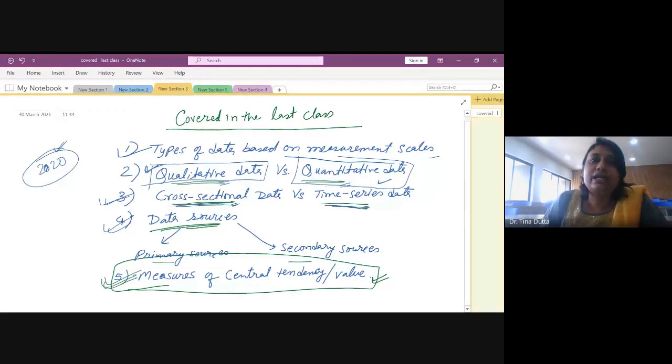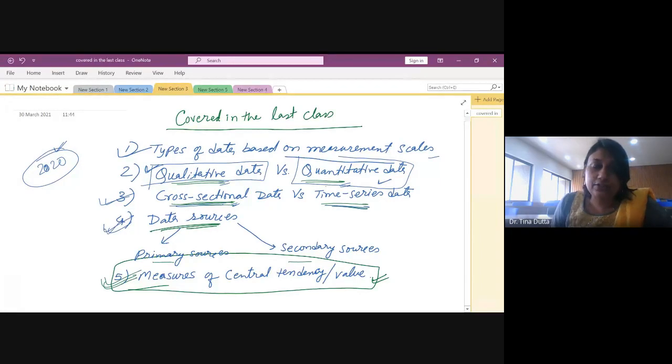For example, if I collect data on the unemployment rate from 1991 to 2020, or maybe disease rate or cancer rate, for every time period from 1991 to 2020, then it will be called time series data. So time dependent data is time series data, जहाँ पे बहुत सारे different time periods रहते हैं.